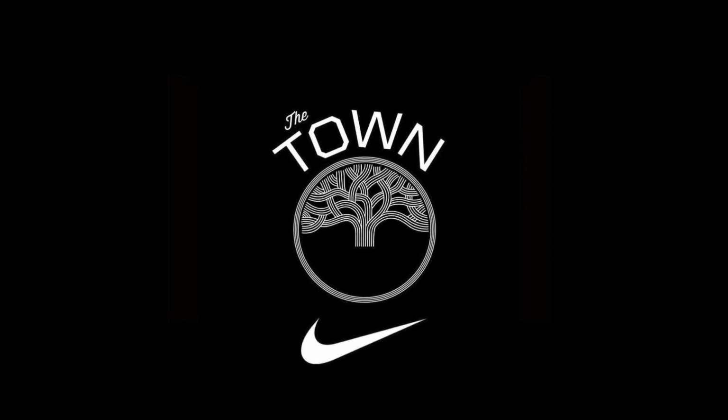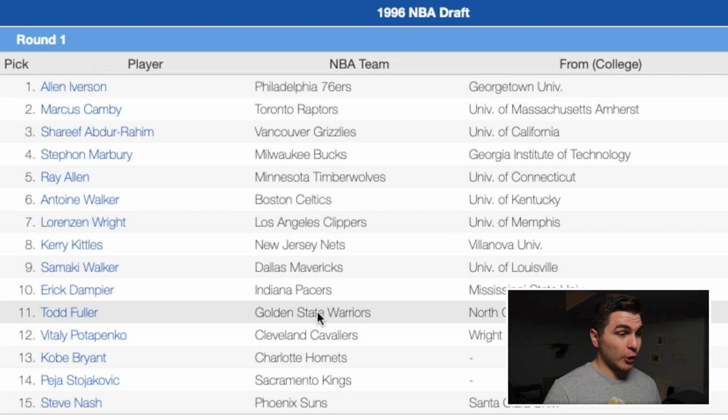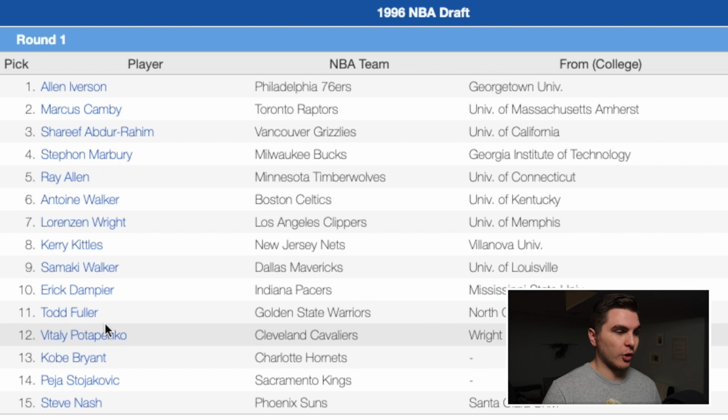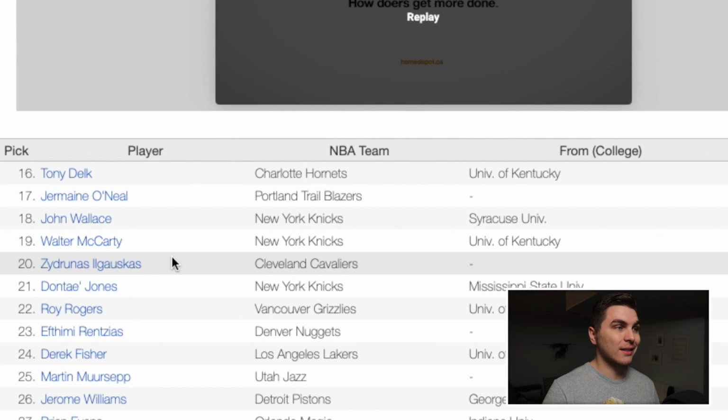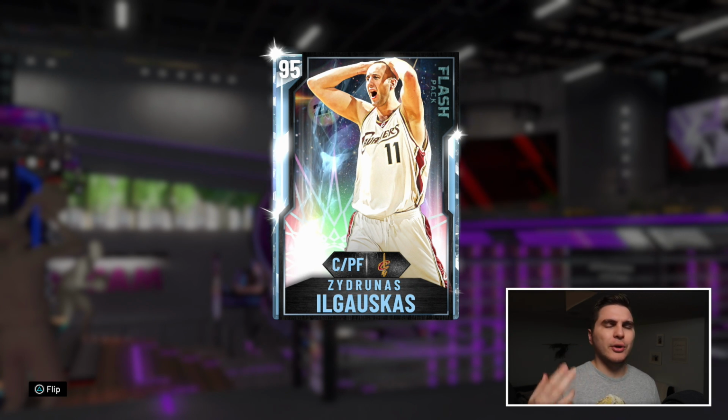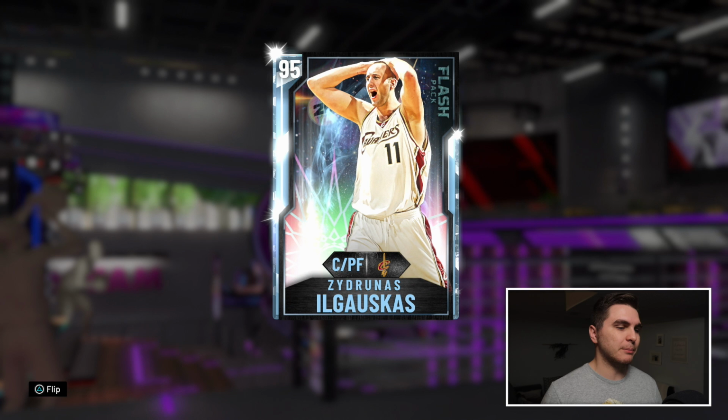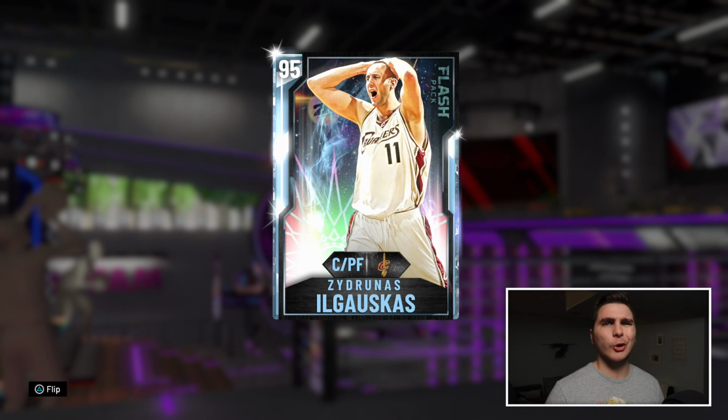At number 11, we are back to the big man fold, going to the Golden State Warriors, another traded draft pick. I'm sending Big Z, Zydrunas Ilgauskas. The Golden State Warriors originally picked Todd Fuller 11th overall. I think they're gonna like having Big Z a little bit more, who was originally picked 20th. Big Z was a 2-time All-Star. He was pretty productive, but never really dominant on either end like the big men we've seen picked ahead of him, and injuries really did hurt his career. Wasn't as long and productive as it should have been.